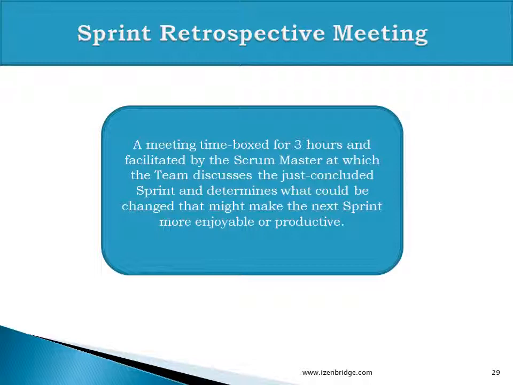So in Scrum, the sprint retrospective is primarily meant for the team, facilitated by the Scrum Master and time boxed for 3 hours, and the team has to reflect on how to make the next sprint more enjoyable or productive.